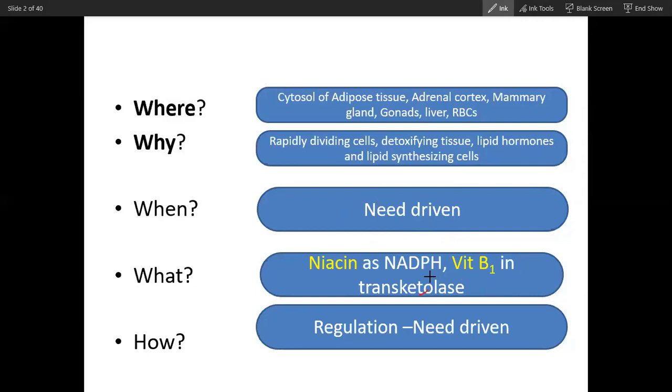Anyone? Vitamin B1, in addition to transcatalysis, where else is it present? Remember, I have taught you in glycolysis and the Krebs cycle,